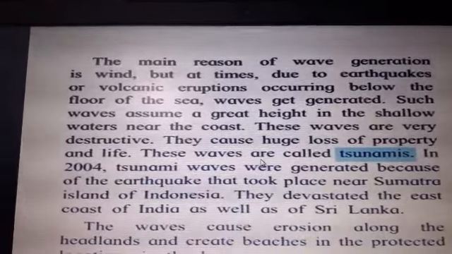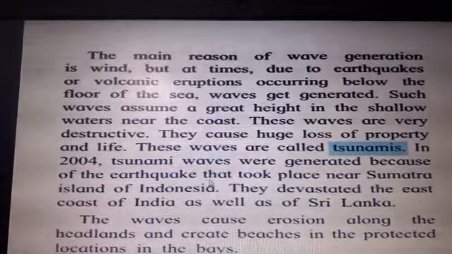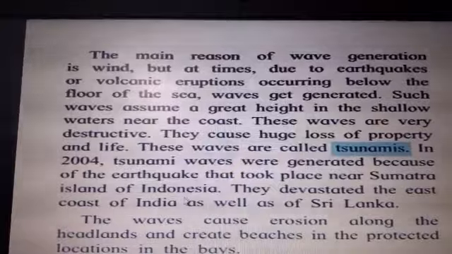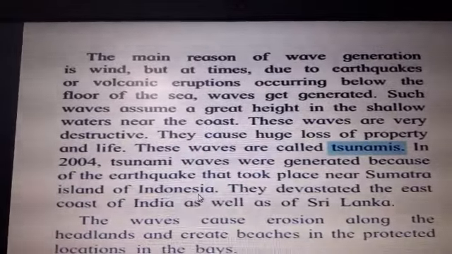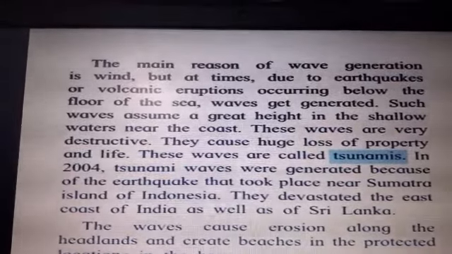They rise to a greater height, children. If you have seen, or you can see on the internet also, you can find the tsunami waves. You can see how tall they are. Very, very tall. In 2004, tsunami waves were generated because of the earthquake that took place near Sumatra island of Indonesia. Very, very dangerous waves were there, children. Those were the tsunami waves, and they caused a lot of destruction to the life and property of the people who were staying near the coastal area. They devastated the east coast of India as well as Sri Lanka. So it was harmful to the eastern coast of India, and Sri Lanka as well.